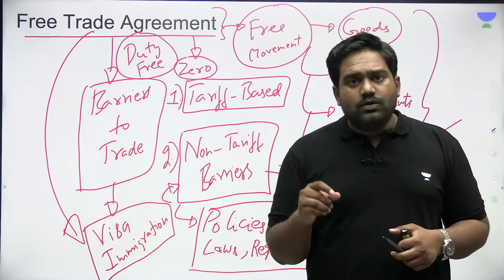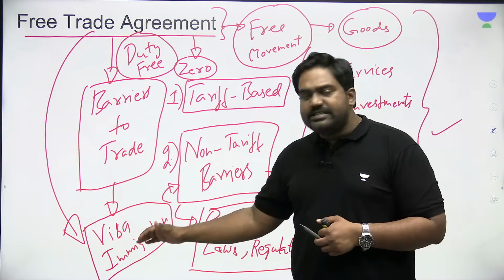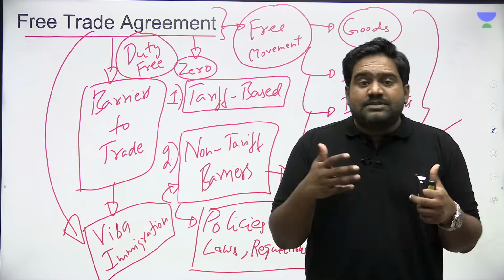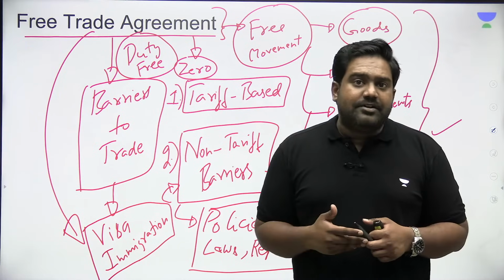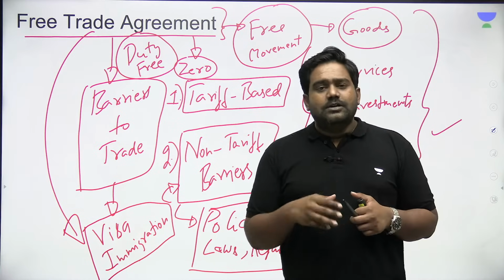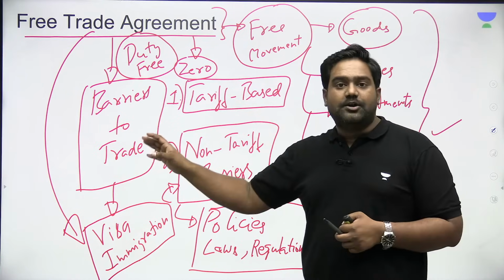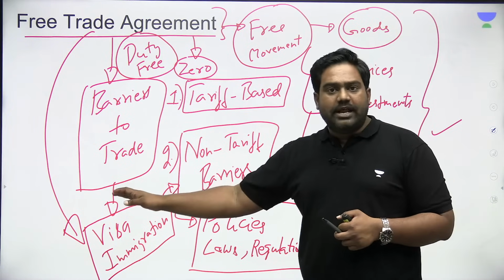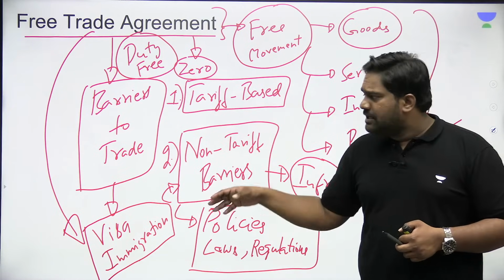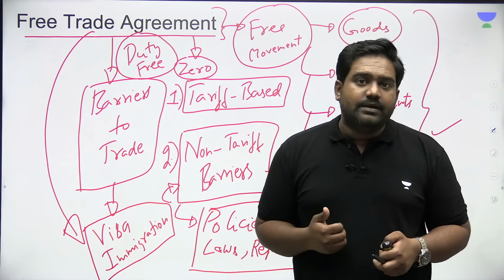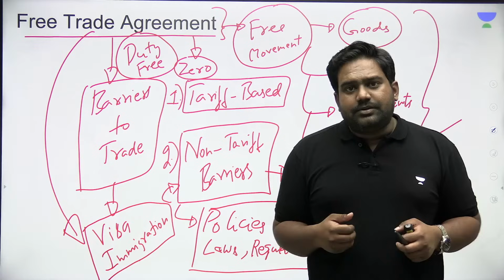They can reduce the restrictions, provide for easier visa process, simplified immigration process. Sometimes they might even agree for visa-free entry and movement. So that will provide for free movement of people. So this is the purpose of any free trade agreement. Understood? The goal is to address the barriers to trade, both tariff and non-tariff barriers, and ensure that there is free flow of goods, services, investments, and people. So this will drive the trade relationship.